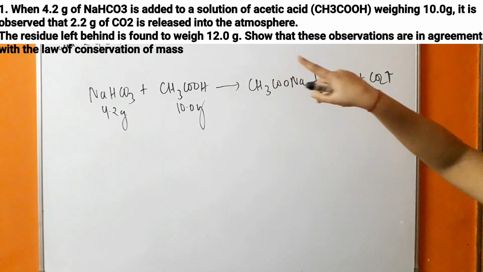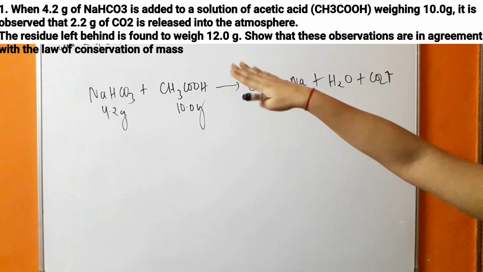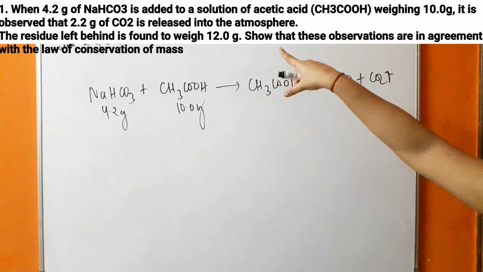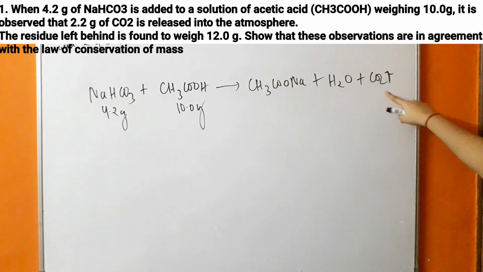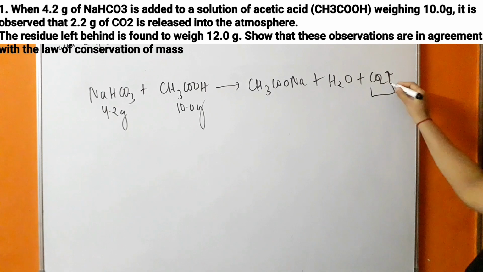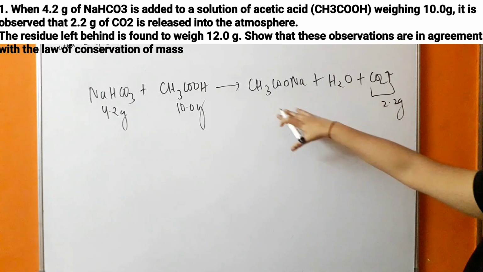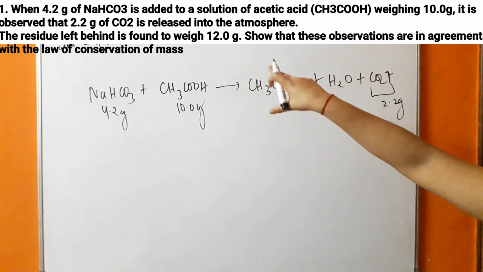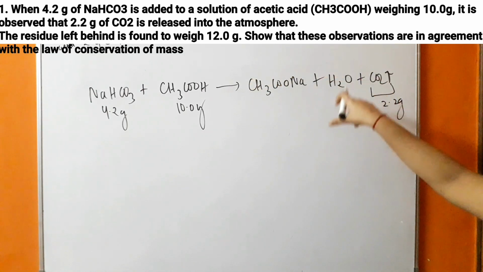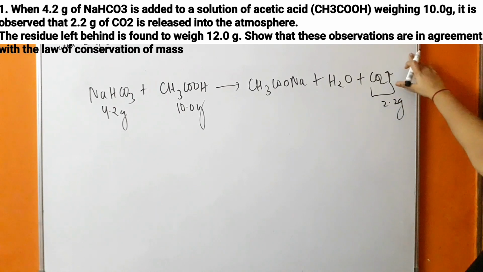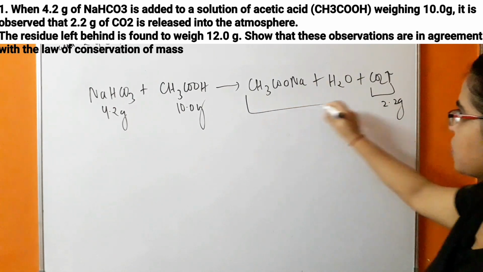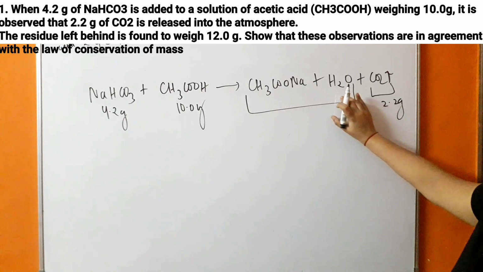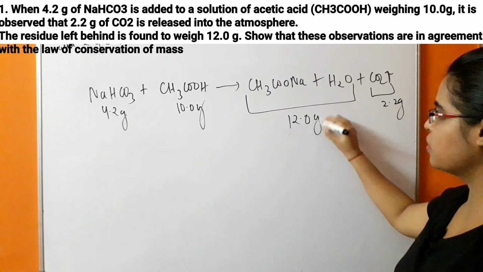So if you further read the question, it is observed that 2.2 gram of CO2 is released into atmosphere. It means 2.2 gram of the CO2 is removed from the product side. The residue left behind is found to weigh 12.0 gram. It means after the removal of the CO2, this is the residue which is left, a mixture of sodium acetate and water. It is weighing 12.0 gram.